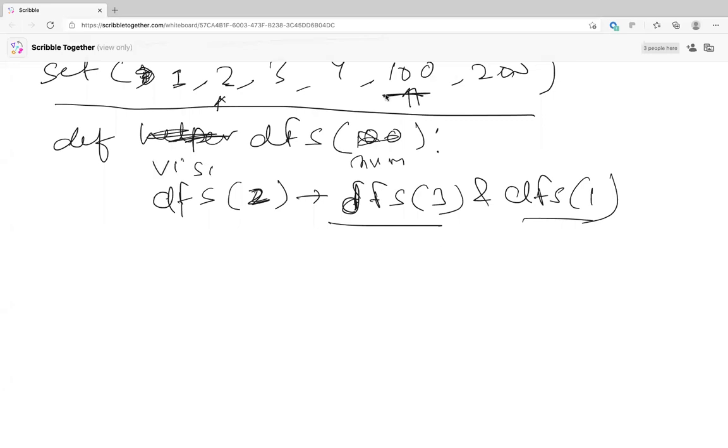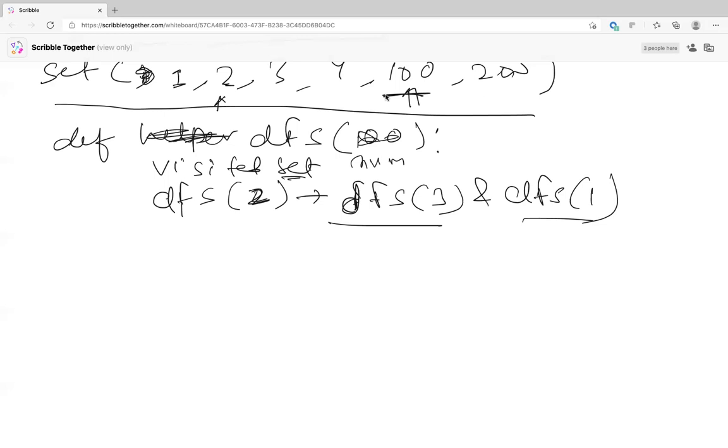Is it like a visited set? No, you can use the original. You make a set out of the numbers and then iterate through the set, and for each number you call DFS, and inside the DFS, if there are any consecutive numbers, they get removed from that master set, so that the outer main function will still have the non-consecutive numbers lying for them to be picked up next.